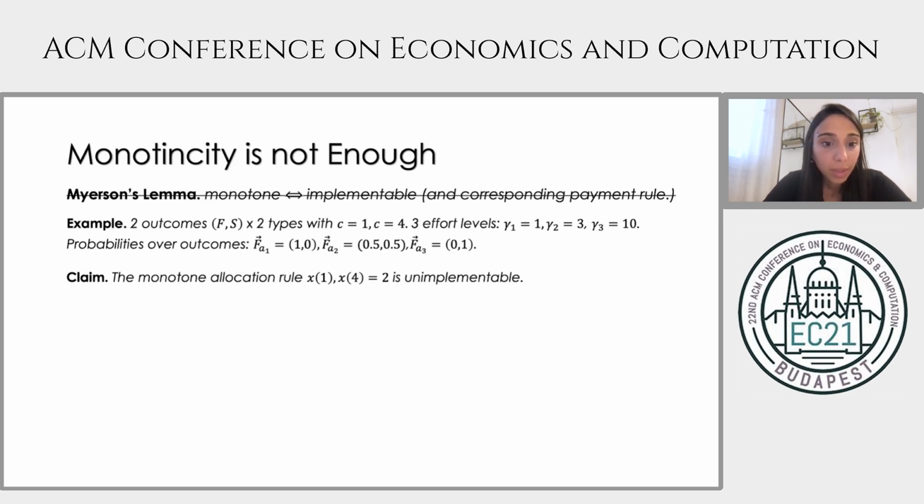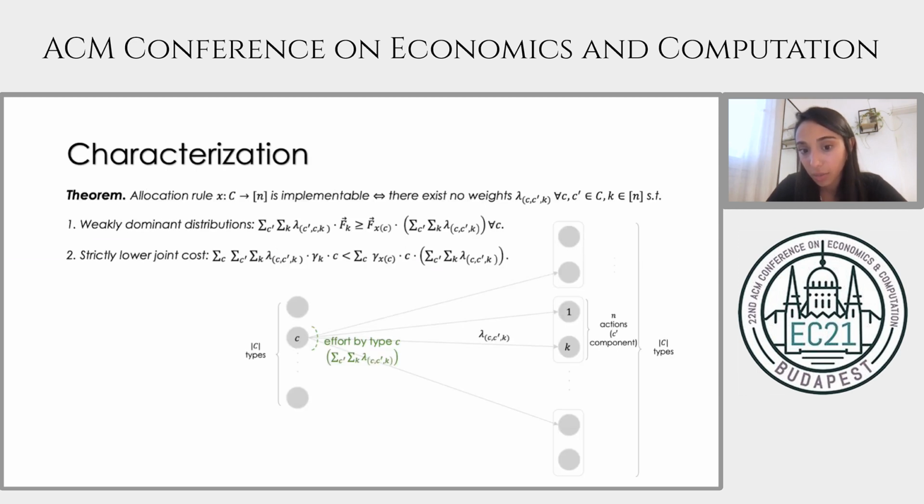But I do want to mention that this negative result is inherent in the combination of both hidden type and hidden action. It does not just follow from the fact that sometimes in contract theory there are actions that we cannot incentivize. To be more specific, if types were known in this example, and it was a pure contract theory problem, then we can show that there exists a contract that incentivizes this allocation rule.